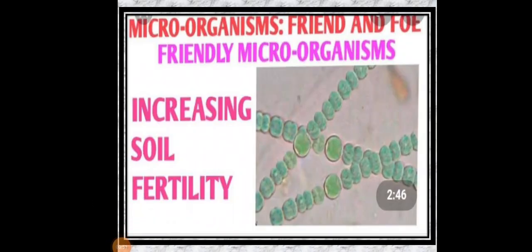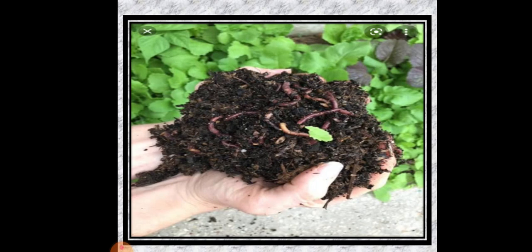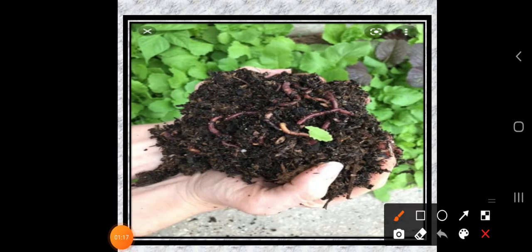So in today's class, as I told, we are going to focus on soil fertility. We are going to learn how microorganisms help to increase the soil fertility in crop production. Okay dear students, let's take one simple image. Here the farmer has taken a bundle of soil, and in this soil you can observe some earthworms. Some earthworms are there, some microorganisms are there. So what is the work of this microorganism and what is the work of this earthworm? Let us understand this.